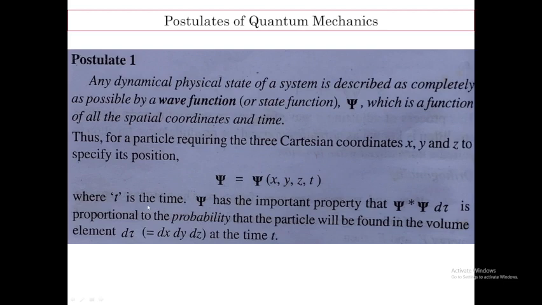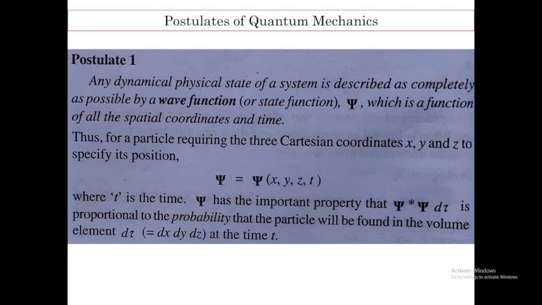Psi has the important property that psi star psi d tau is proportional to the probability that the particle will be found in the volume element d tau. D tau means, as you know, we have already discussed, dx, dy, and dz. That is the infinitesimally small space where the electron can be found at that particular time.